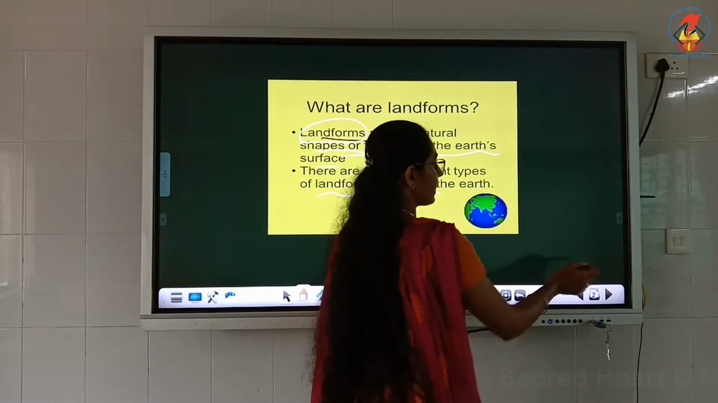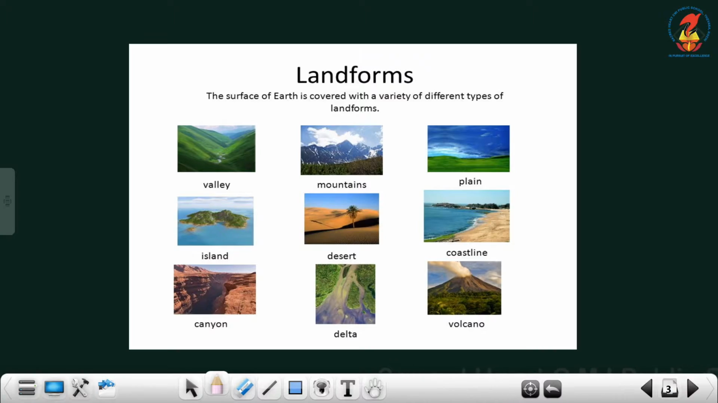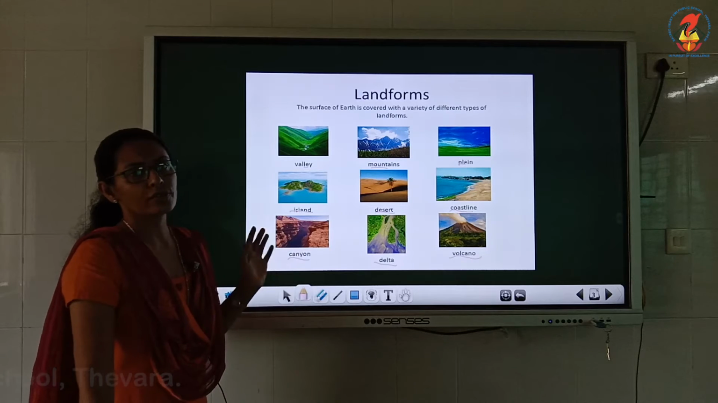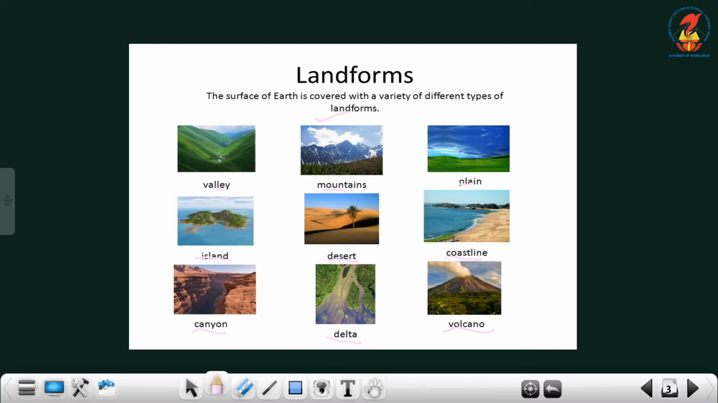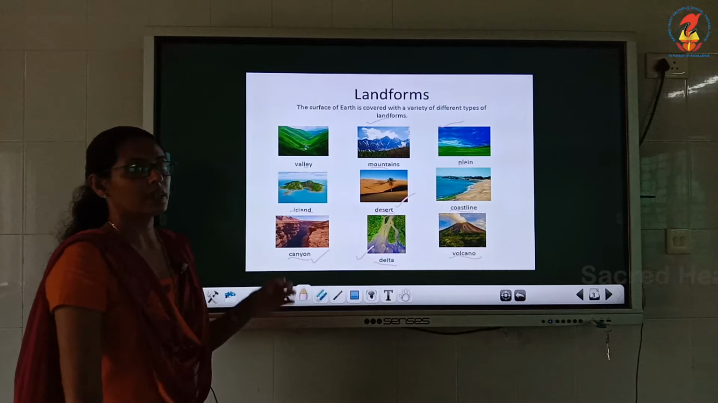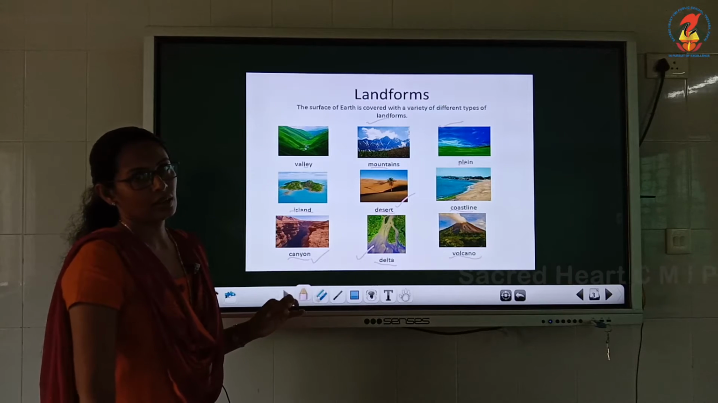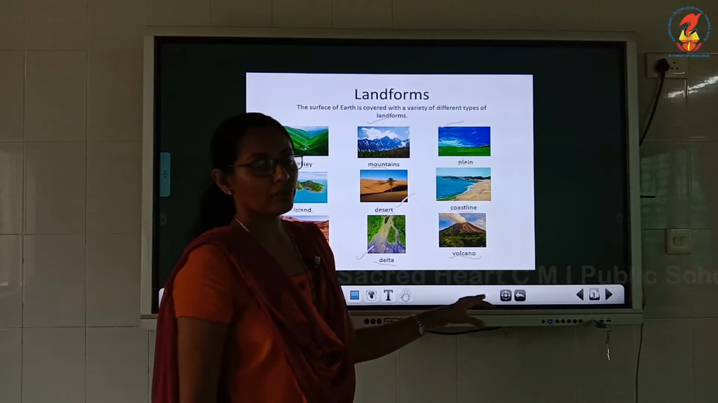Okay, so these are the major types of landforms. Valley, mountain, plain, then coastlines, then desert, then islands, canyons, delta, volcano. Lots of types of landforms are there, but we are going to study only mountains, plains, islands, canyons, delta, desert. Okay, these are the important ones we are going to study. So these are the different types of landforms.